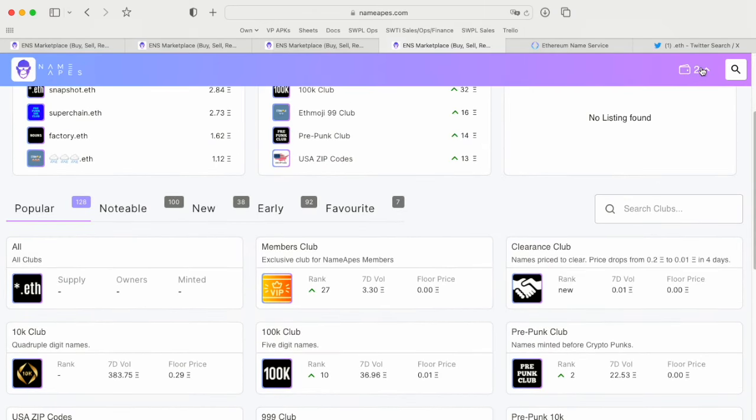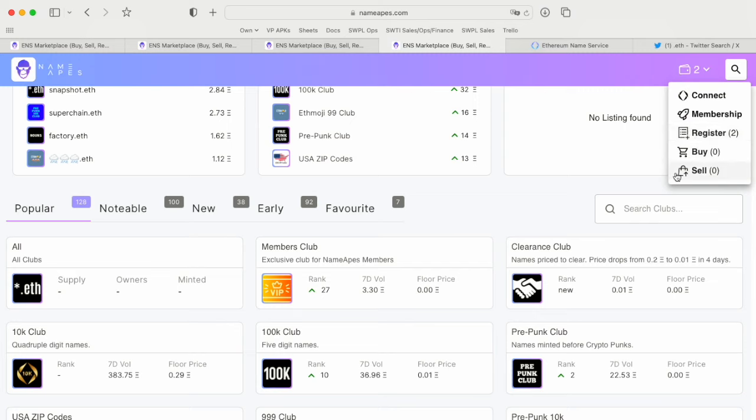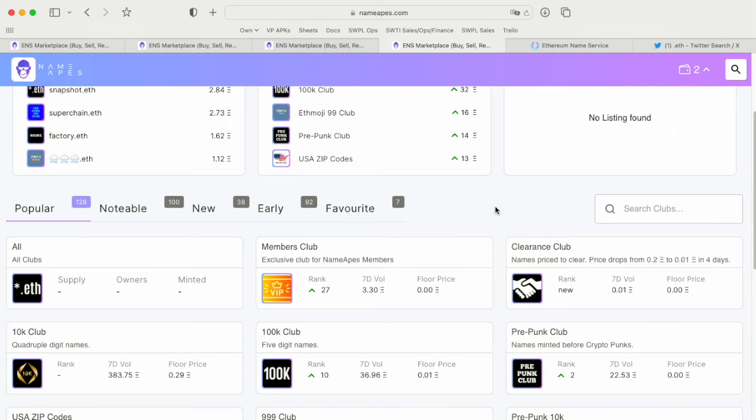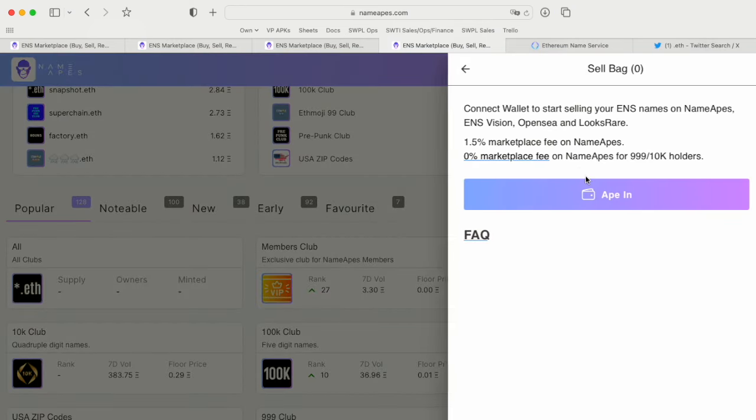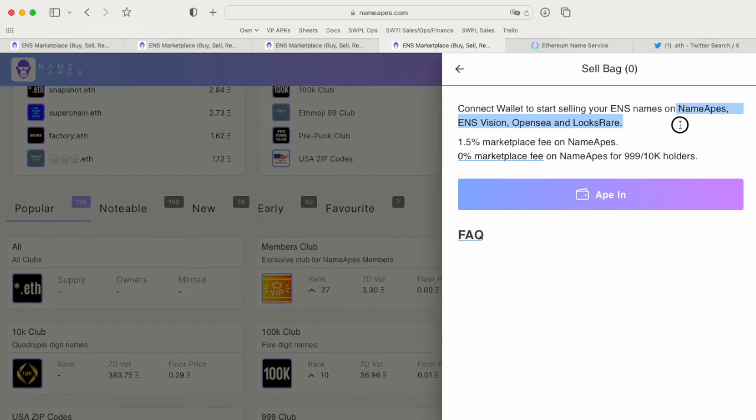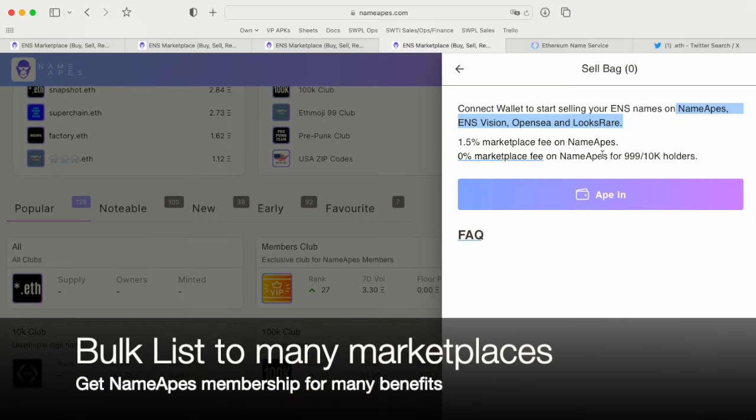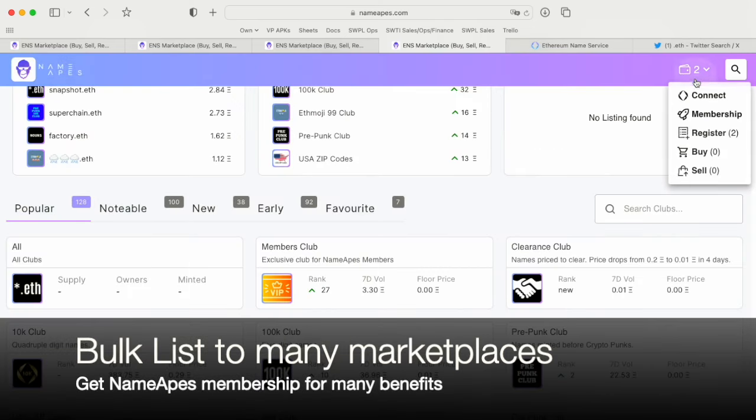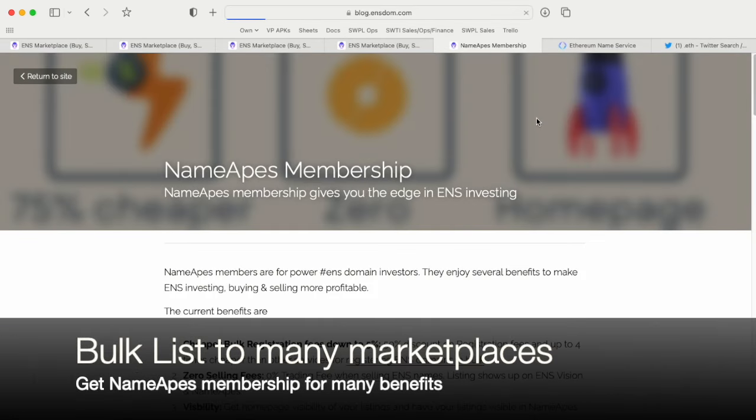If you have an account connected and you have names, then you can also start selling on our platform, and that will automatically list to OpenSea and also NameApes ENS Vision as well. Another thing I want to show you is that there is a 0% marketplace fee for members.